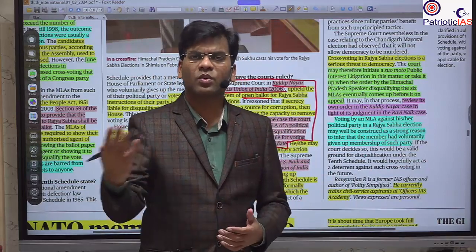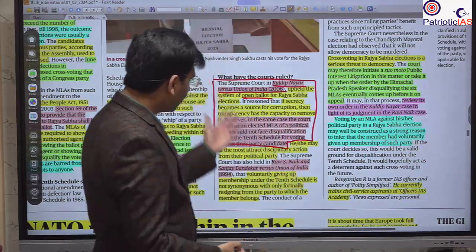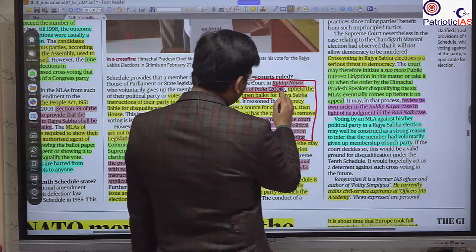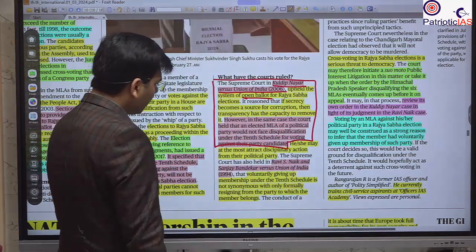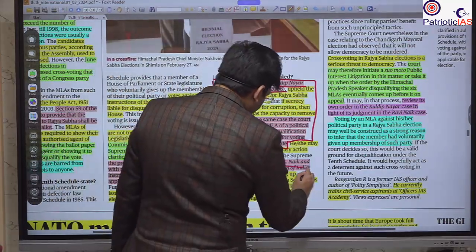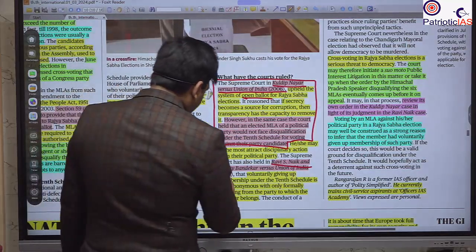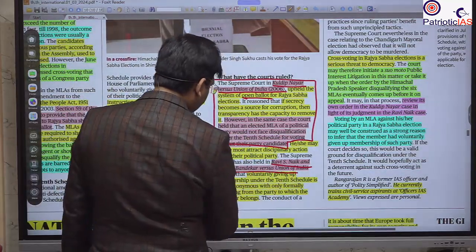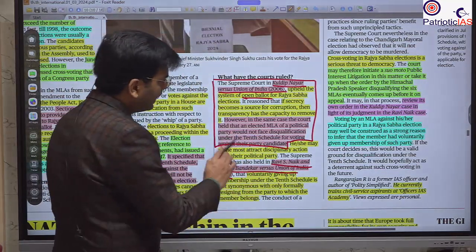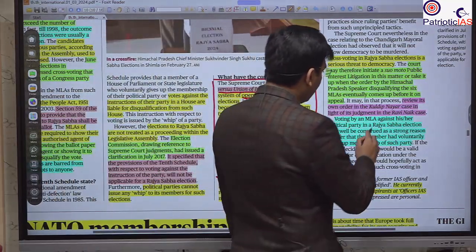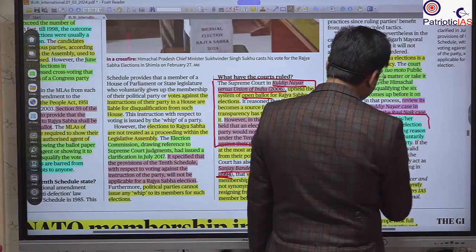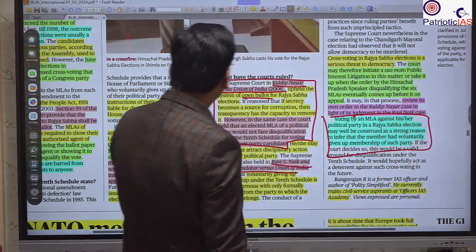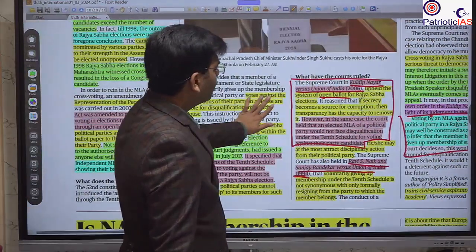So certainly this will go to the Supreme Court, and the Supreme Court will take up this case under the Kuldeep Nayar versus Union of India case, as well as the Ravi S. Nayak versus Sanjay Bandekar versus Union of India case. These are the 2 cases that will be taken into consideration whenever the Supreme Court reviews this decision on cross voting.